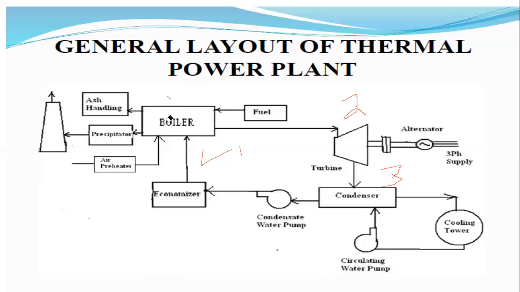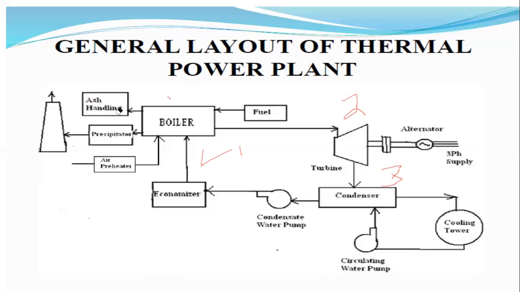The inputs for the boiler are the coal storage plant and the coal handling plant. The outputs of the boiler are the ash storage plant and also the ash handling plant. First of all, what is meant by the coal storage and the coal handling plant? Coal storage means that it stores the coal.